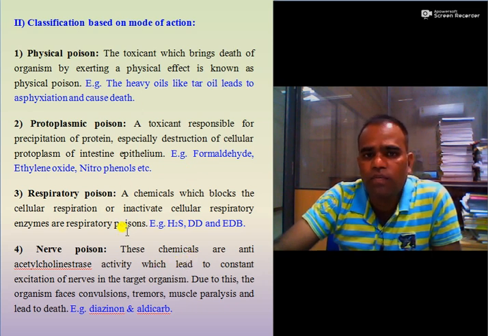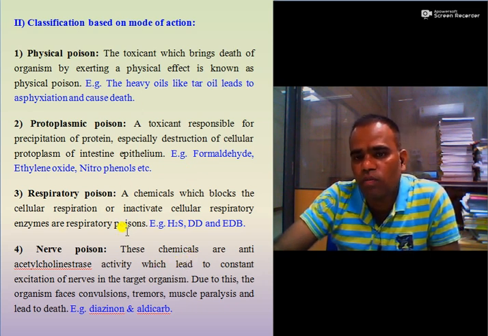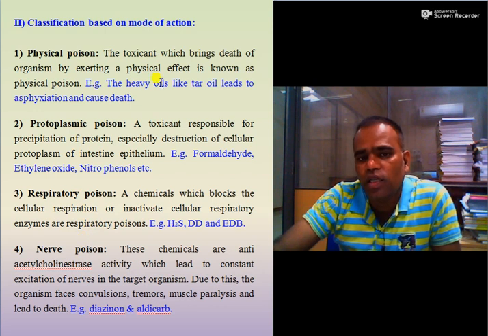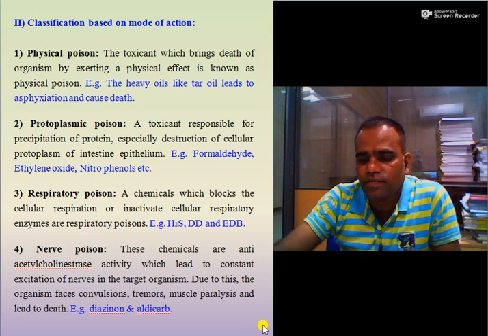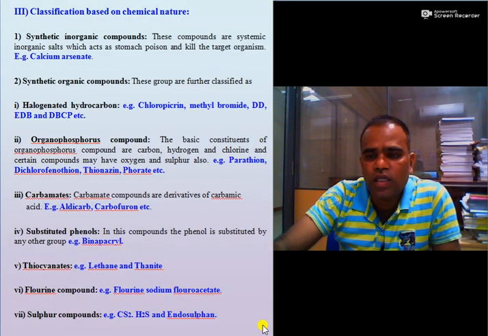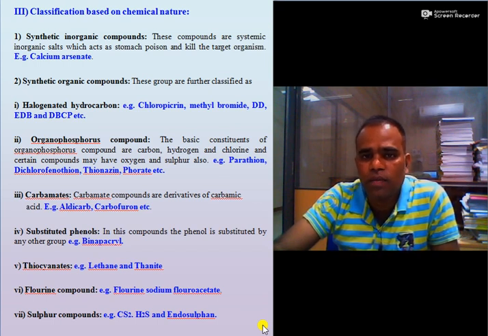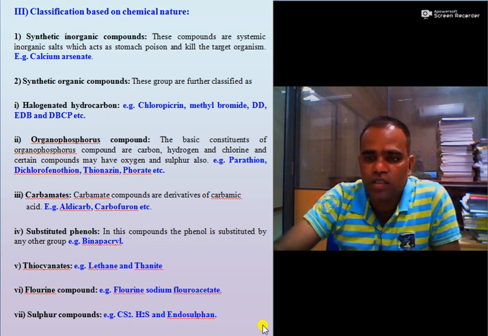So in case of nematicides based on mode of action, there are four groups: physical poison, protoplasmic poison, respiratory poison and nerve poison. And there are some examples, so you must keep them in mind. Then third, classification of the nematicide based on chemical nature. So which type of chemical molecule is present in the nematicides? It indicates the group of that particular nematicide.